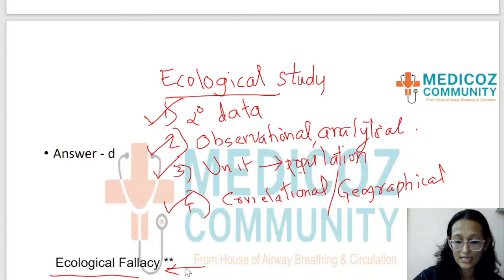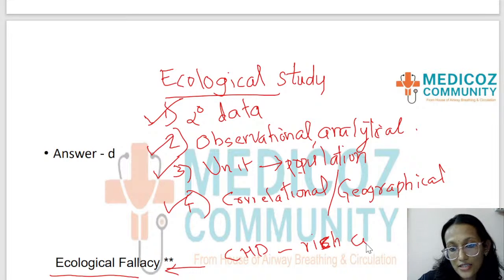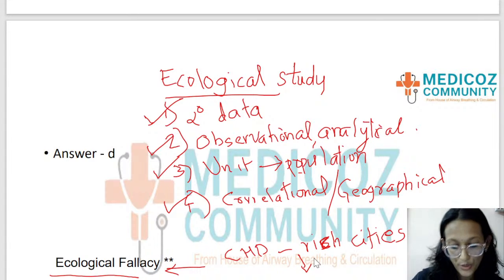An example I can tell you. It is seen that coronary heart disease is common in rich cities. That is something that we have got previously from an ecological study. So does it mean that rich people are more prone to heart disease?